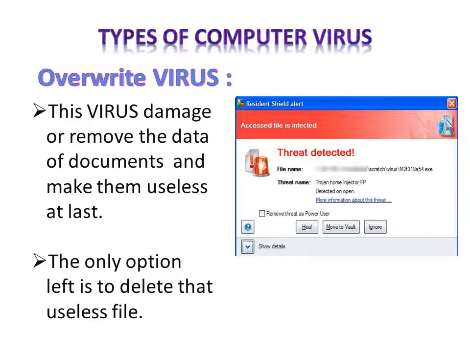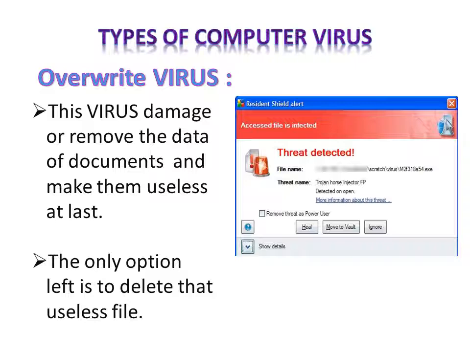Next type is overwrite virus. This virus damages or removes the data. This virus overwrites the data of the document and makes them useless at last. You have experienced this type of message when you have attached the USB to your computer and you are trying to open a file from the USB: a threat detected or the file cannot be opened.